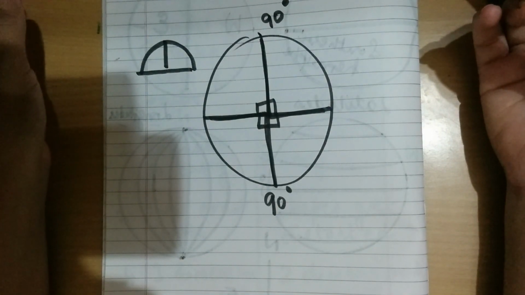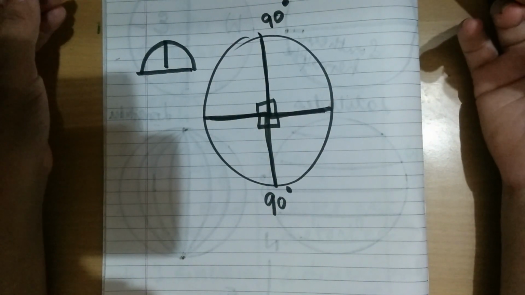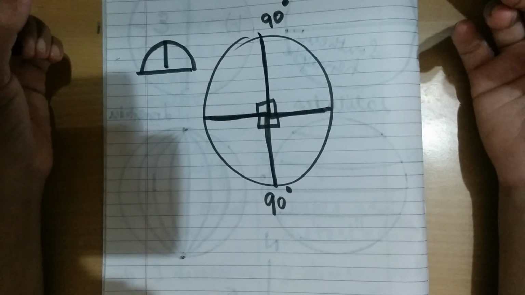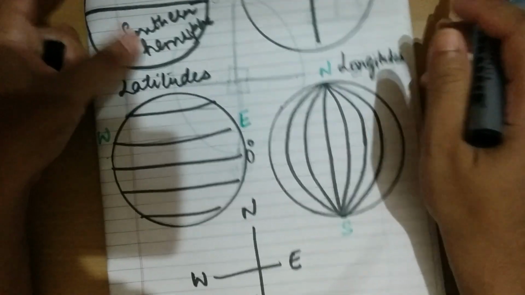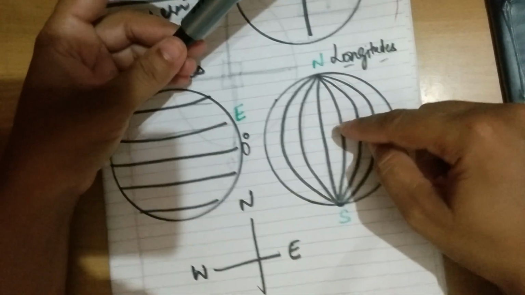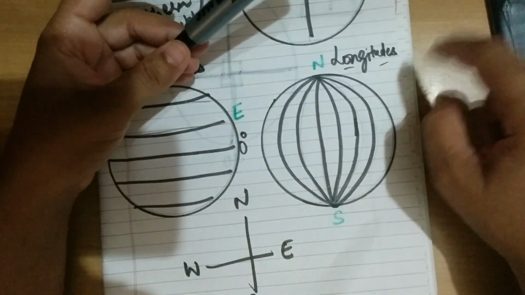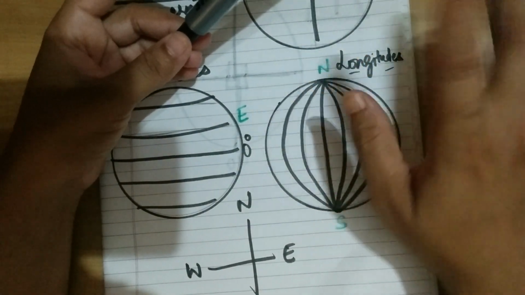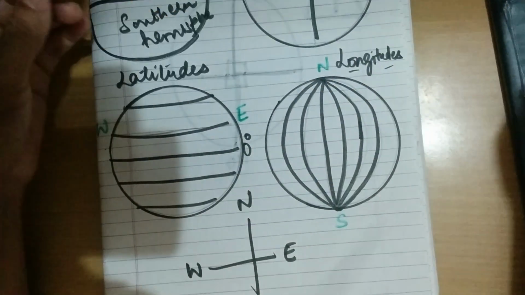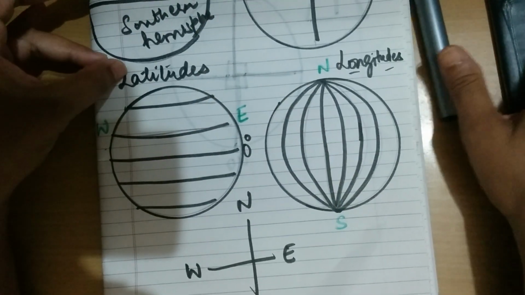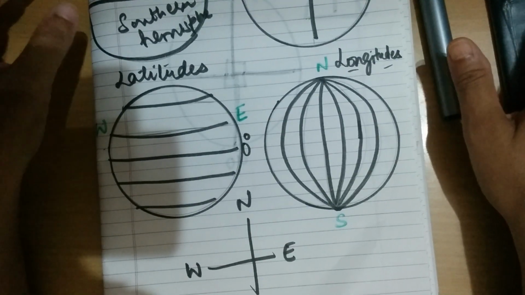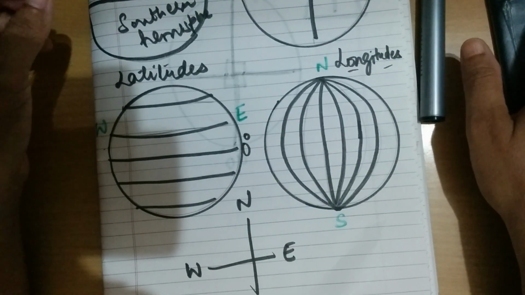Your latitudes are 180, whereas if we talk about longitudes, they are 360. They are making the full circle. If you take a ball and draw a circle on it like this, they are making the full circle, so they are 360 in number. If we count these lines or the degrees of these, they are 180 and 180, that is 360. So this is your next point regarding the difference between latitude and longitude. So this is your topic of latitude and longitude.